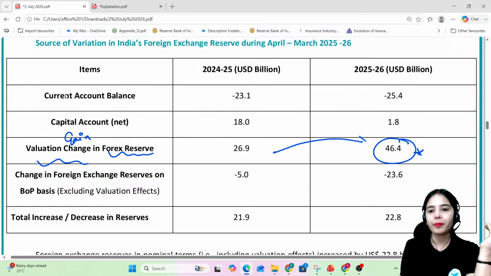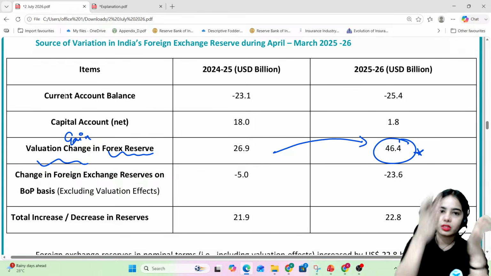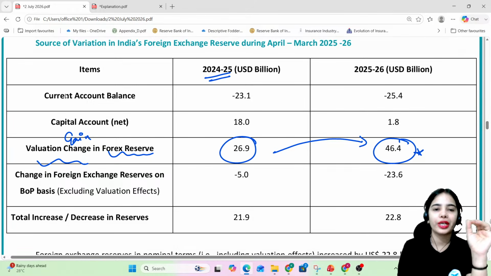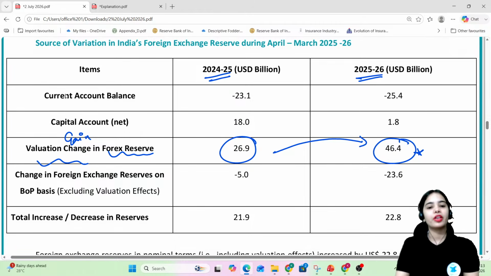That is nearly 80% higher than the previous financial year. So in 2024-25, the valuation gain was only $26.9 billion, while in 2025-26, the good thing is that the valuation gain was $46.4 billion.